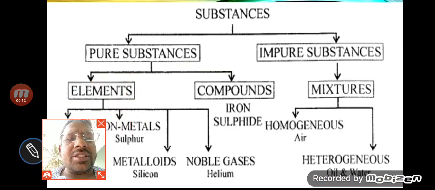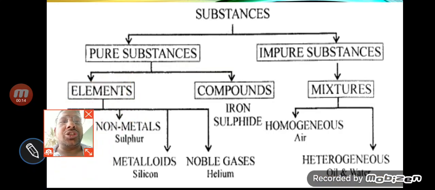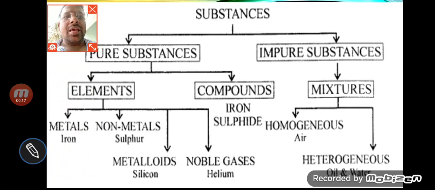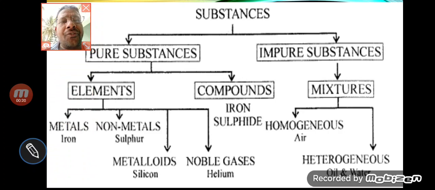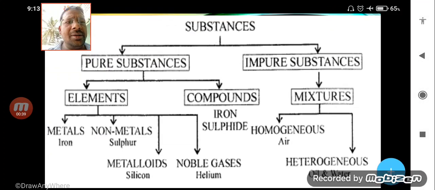In this lecture, first we will talk about the classification of substances. Already we have discussed in the first lecture, in the first chapter, what is matter. The matter which has mass and occupies space is called matter. Similarly, you can say substance is a matter and it is divided into two parts, pure substance and impure substance. Impure means mixture.